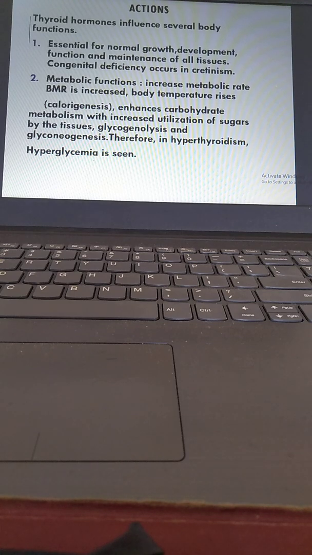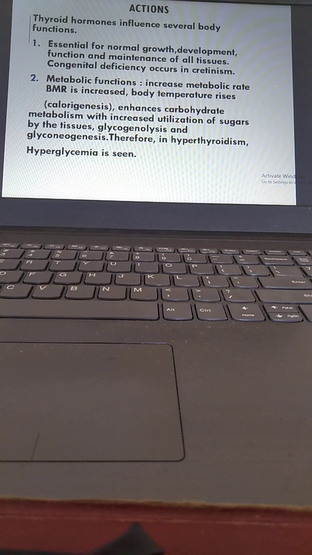Now actions. Thyroid hormones influence several body functions. Number one, they are essential for normal growth, development, function, and maintenance of all tissues. Congenital deficiency occurs in cretinism. Number two, metabolic functions. Increased metabolic rate, BMR is increased, body temperature rises.